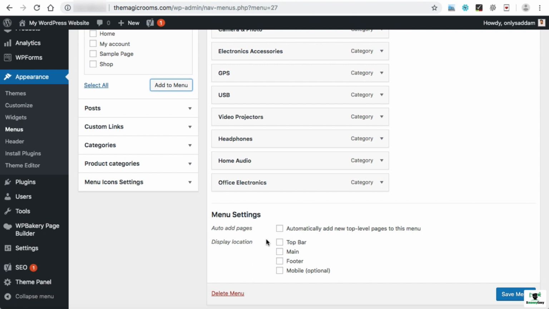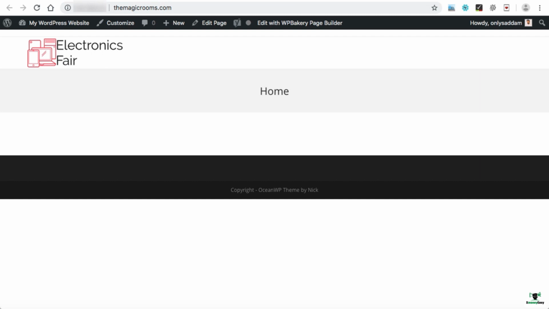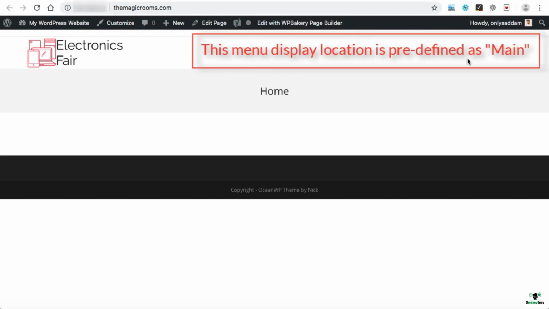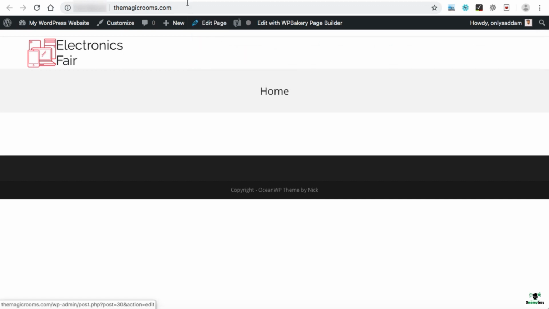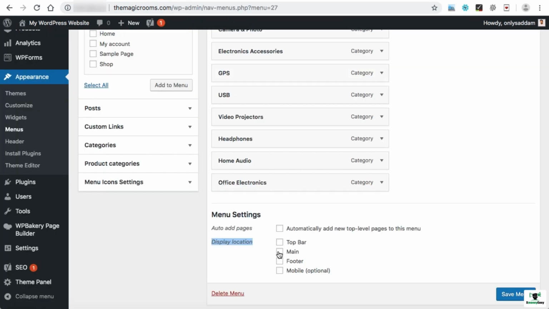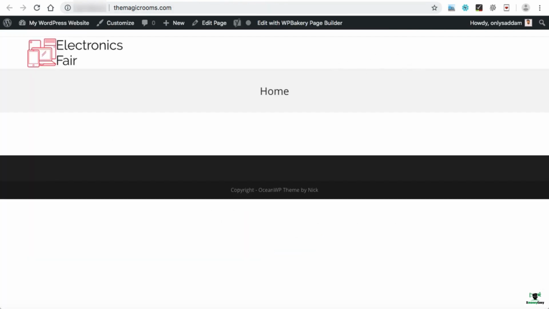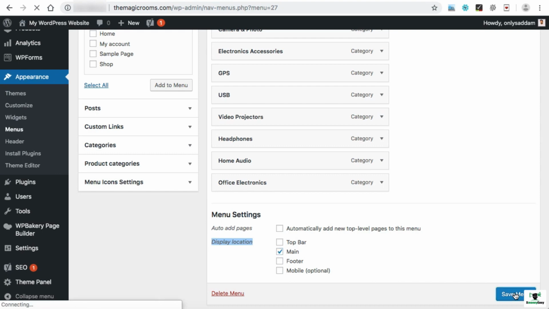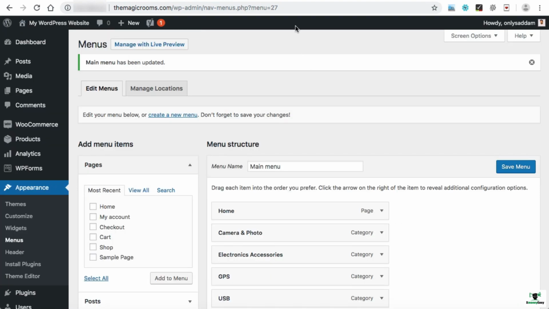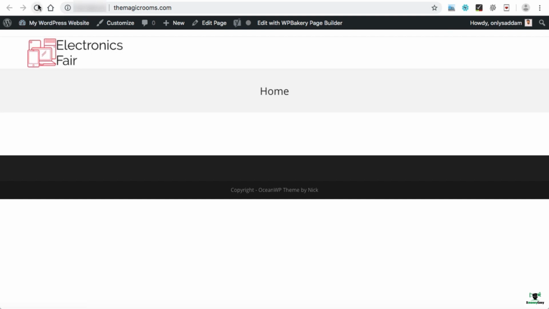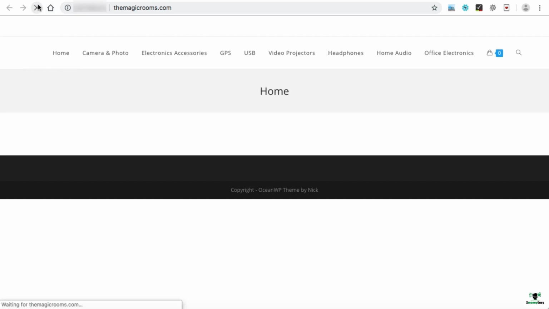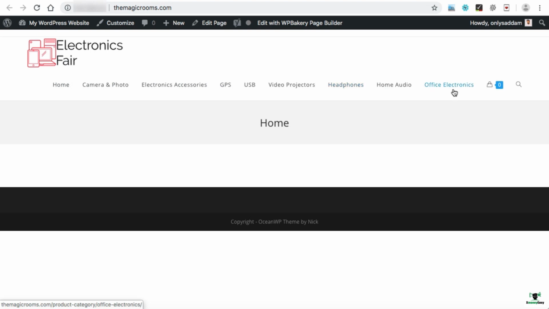Now, at the very bottom we can see Display Location. So OceanWP theme comes with a default setting where whatever the main menu will be appearing in this area, it will be assigned as Main. So here in the menu section we can see Main, just click on it. So Main is assigned to this area and then Save Menu. Alright, now let's go ahead and refresh our home page once again. Here we go.